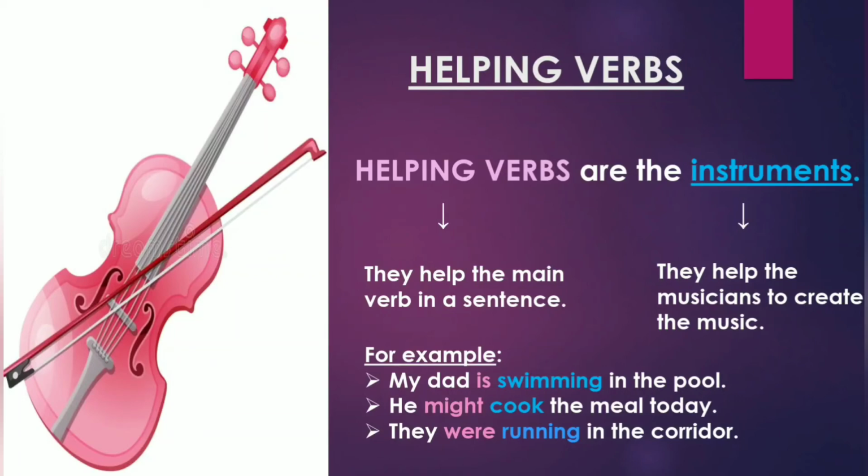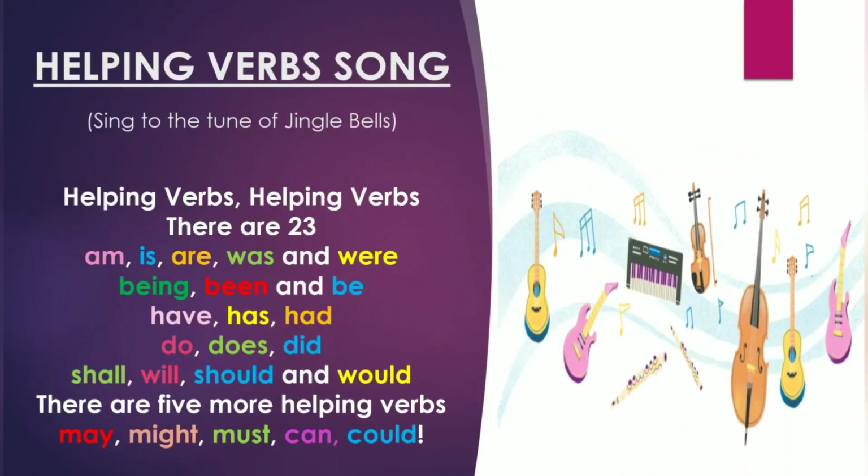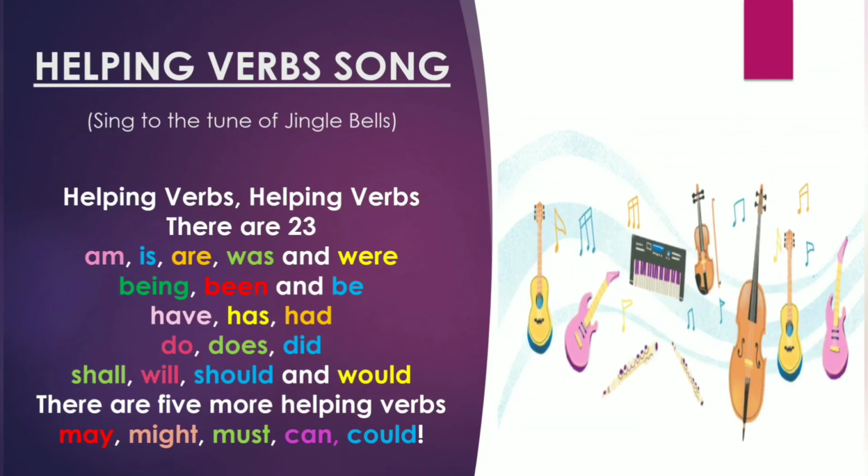So in all these sentences, each sentence has two verbs. Like in the first sentence, is and swimming both are verbs. But the only difference is is a helping verb, whereas swimming is the main verb. Likewise, might is a helping verb and cook is a main verb. Now let us learn how many helping verbs do we have in the English language.